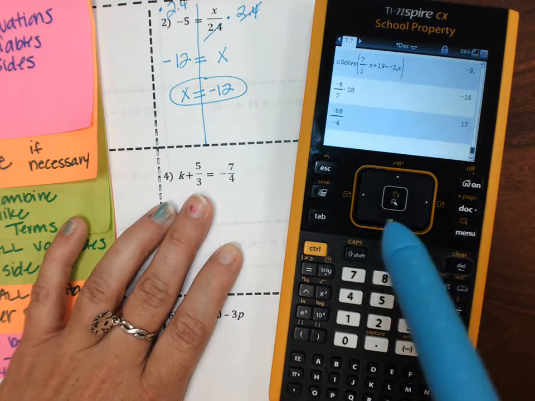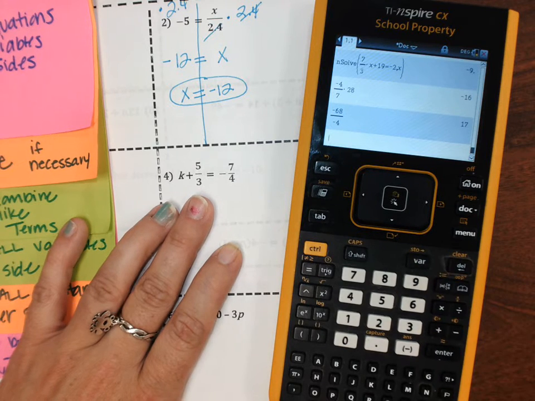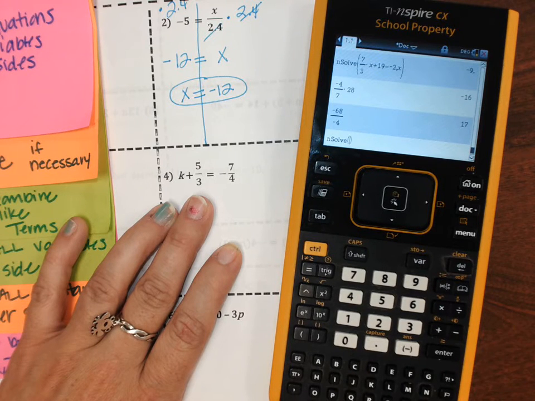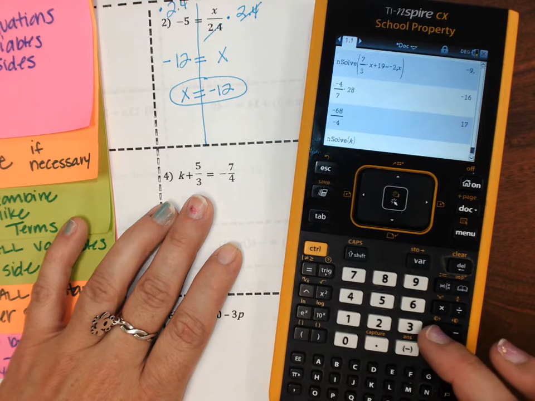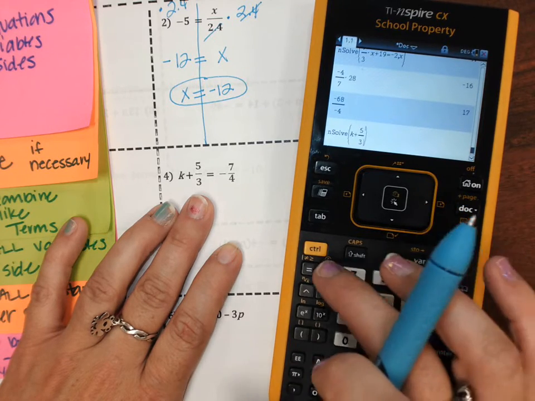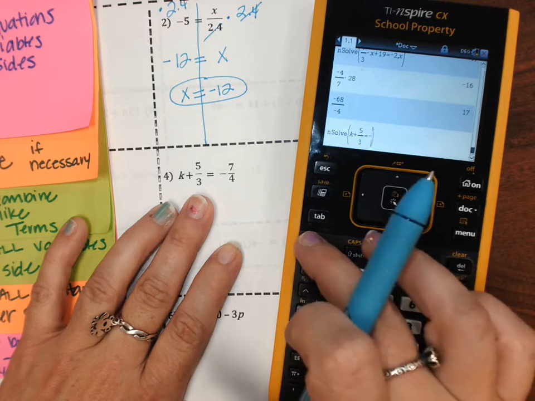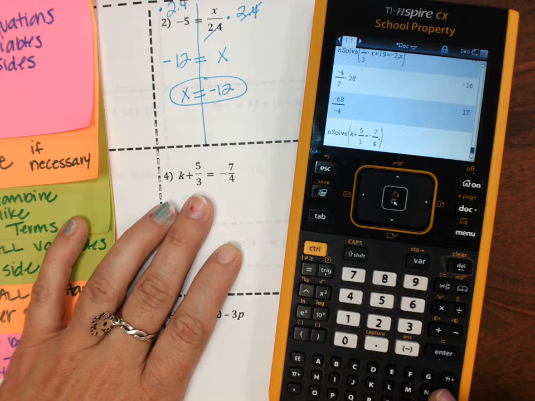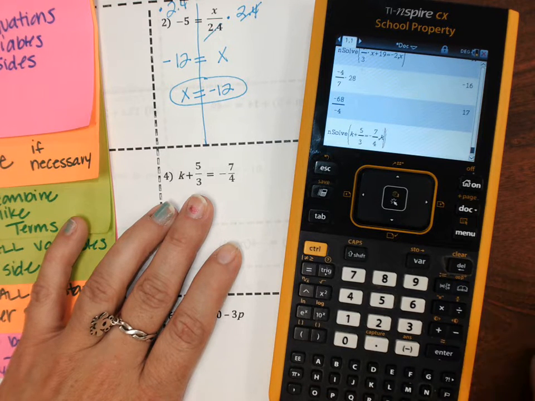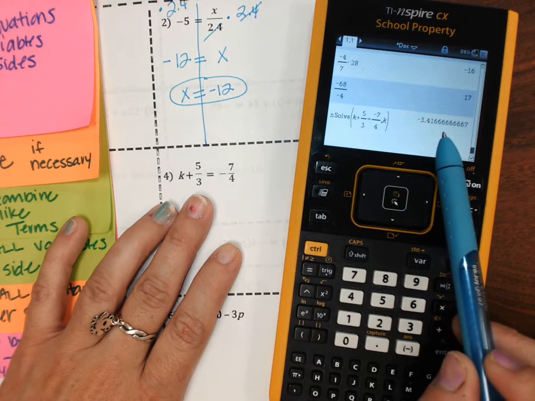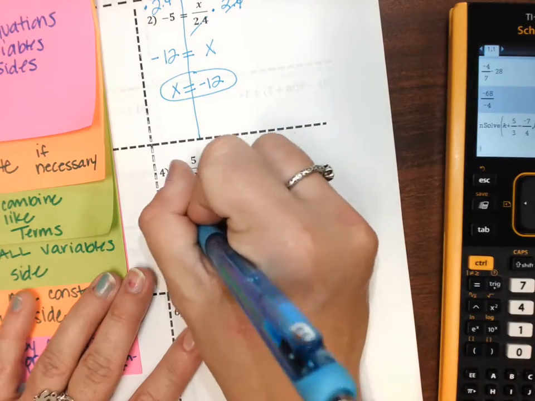Now, I'd prefer you practicing on your TI Inspire. So everybody in class is picking up that TI Inspire, and we're saying menu 3, 1. Miss Kelly will help with questions today, but will I help with questions tomorrow? No. Okay, so K plus 5/3 equals -7/4. And remember, I have to do the comma K to tell my calculator what we're solving for. And I'm getting -3.416 repeating.